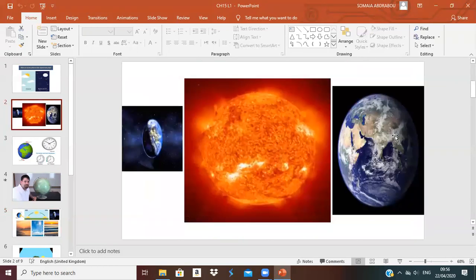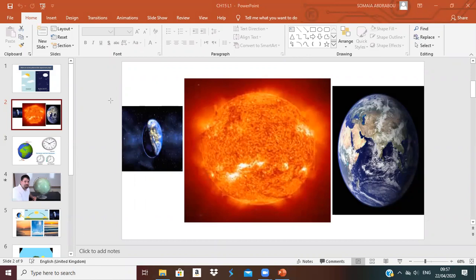Here, half of the earth is facing the sun, so this half will have day, and the other half will have night. The part lit by the sun will have daytime.